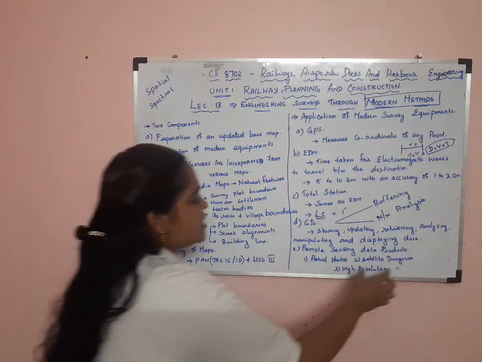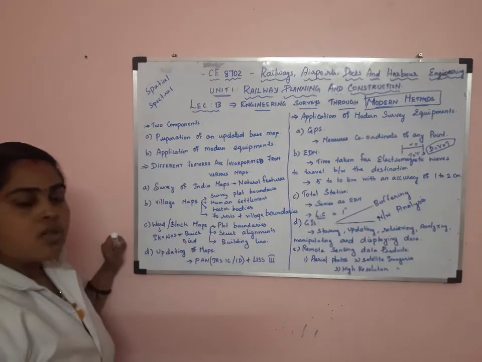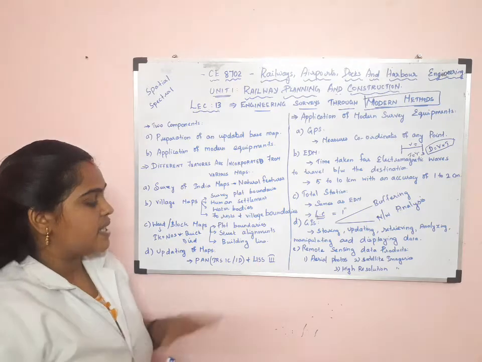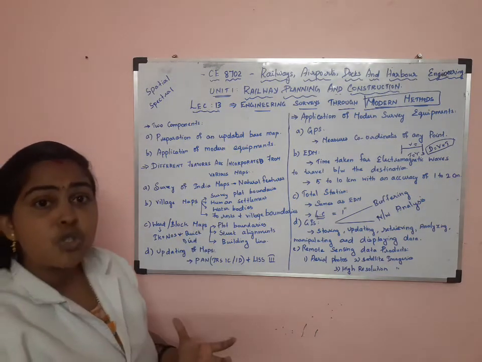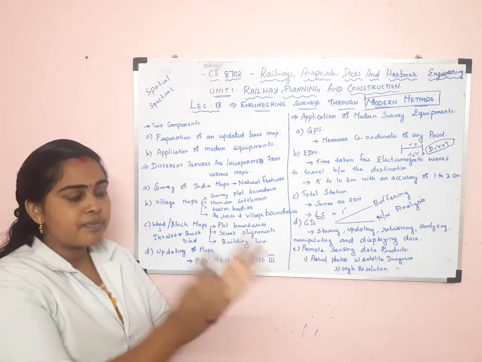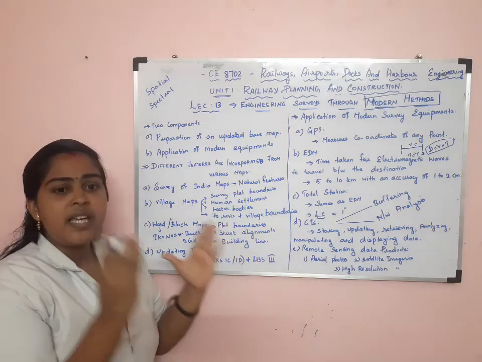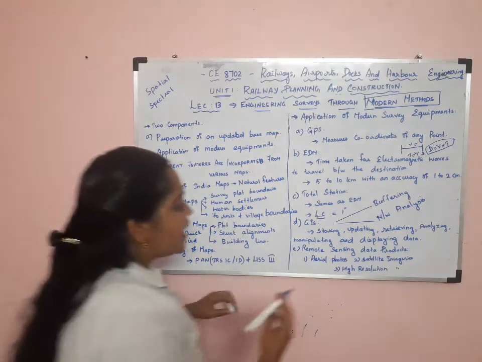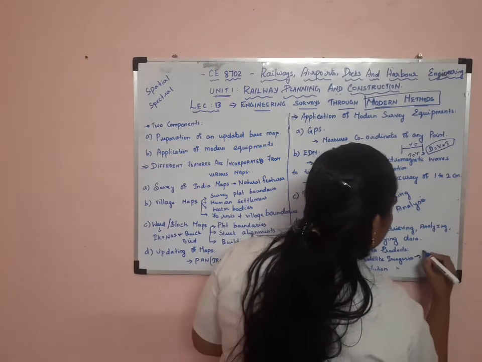So the next one is satellite imageries. Satellite imageries are used to capture the details of any object by use of the reflected electromagnetic waves.